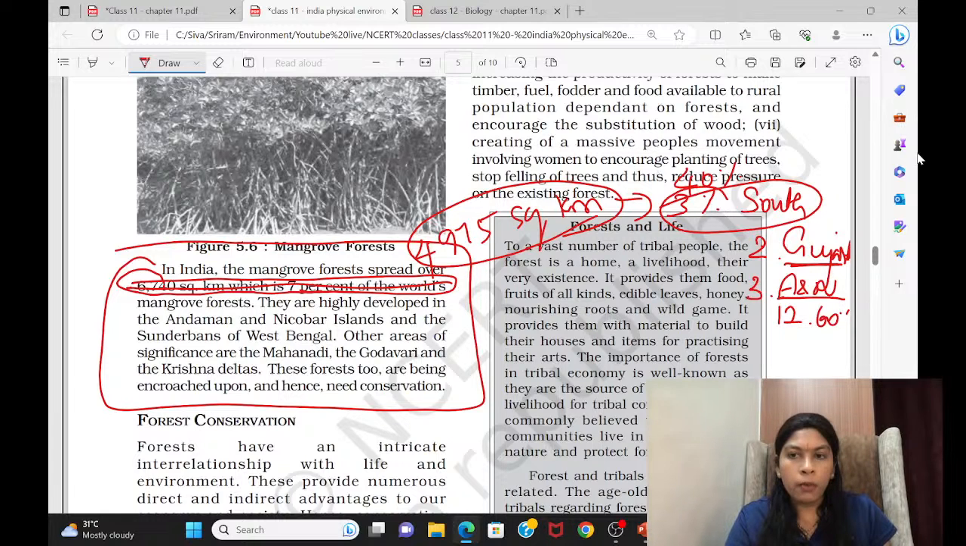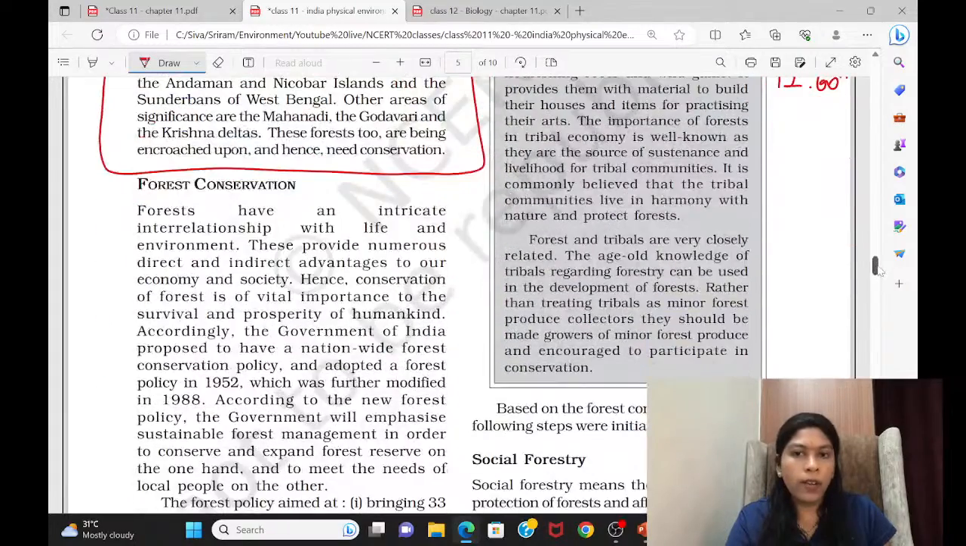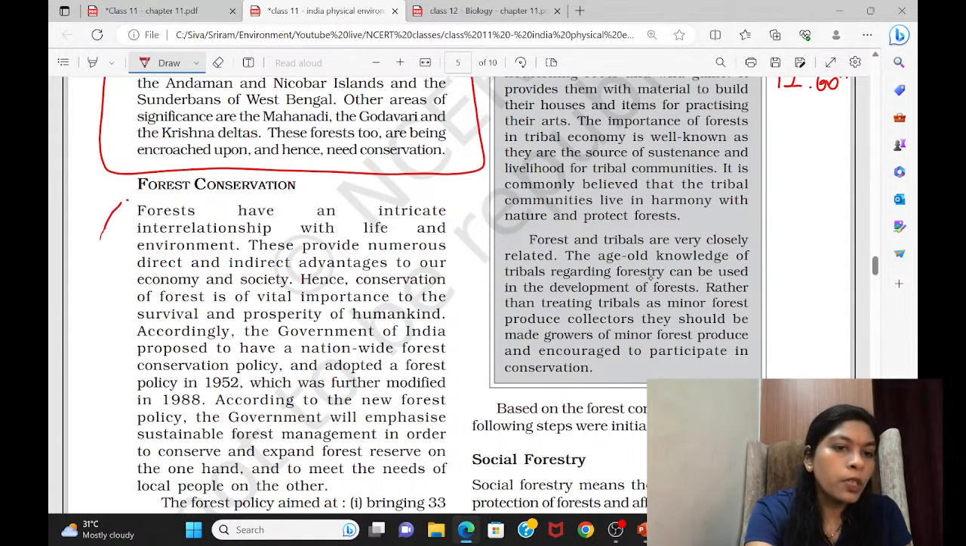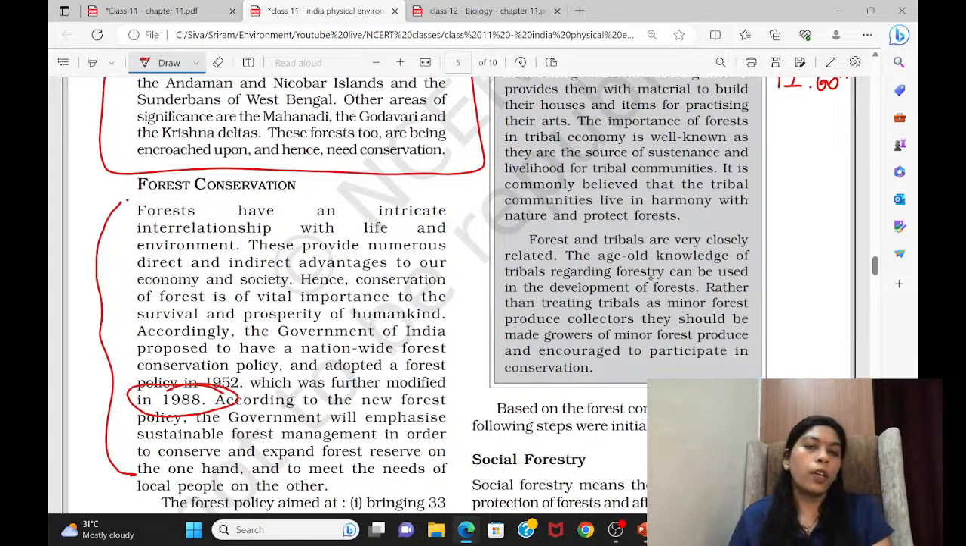Then come to the next topic, forest conservation. What are the initiatives we are taking for conserving the forest? For that, we have already done a bit. You can read again, the same thing is given here. But here they have added something called forest policy, the National Forest Policy. Twice we have created the forest policy: once long back in 1952, then we modified it and brought it in 1988.